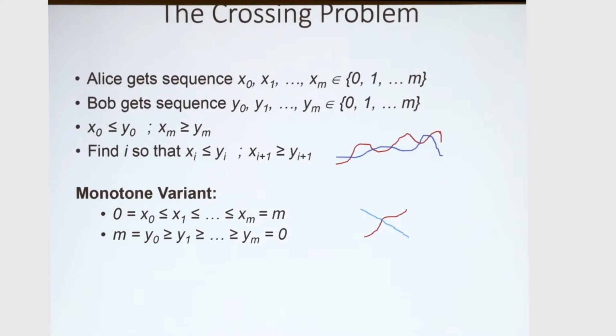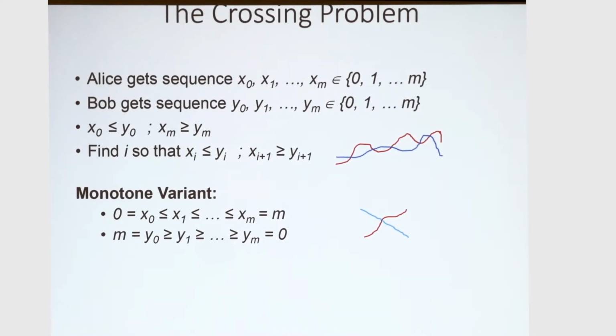So the crossing problem, which we define, is the following. We have 2 players, Alice and Bob. Alice gets a sequence x0, x1 to xm of numbers, and let's say those numbers are chosen from the set 0, 1 to m. Bob also gets a sequence y0 to ym. All we know about these numbers is that initially, at index 0, x0 is less than or equal to y0, and at index m, the order is flipped, so xm is greater than or equal to ym.